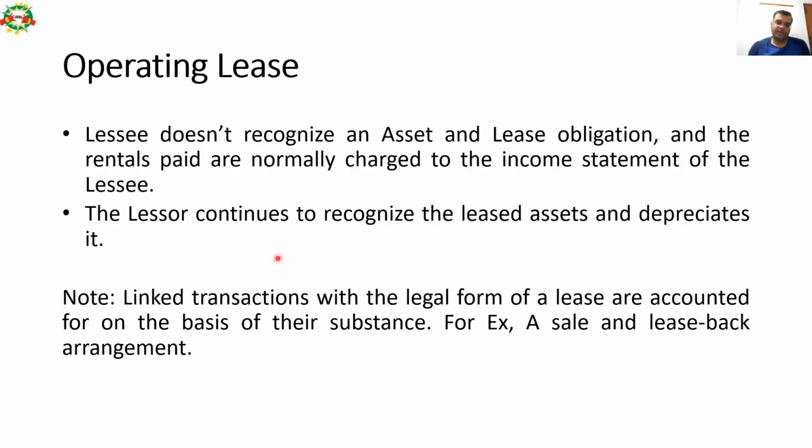So in case of finance lease, the asset appears in the balance sheet of both. In case of the lessee, it appears as an asset, and the lessee takes the benefit of depreciation, and in case of the lessor, it appears as a receivable of the capitalized value of the future receivable. However, in case of operating lease, the asset does not appear in the balance sheet of the lessee. It appears in the balance sheet of the lessor, and the lessor continues to take the benefit of depreciation.